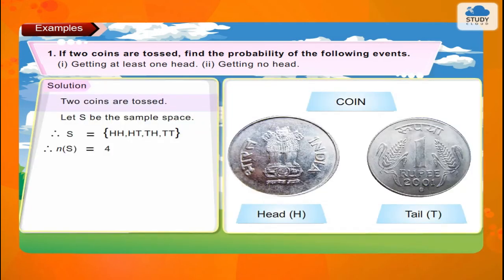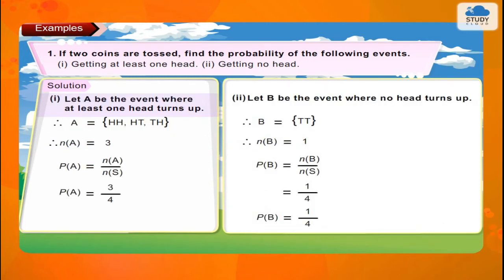Solution. 2 coins are tossed. Let S be the sample space. Therefore, S = {HH, HT, TH, TT}. Therefore, n(S) = 4. 1. Let A be the event where at least one head turns up. Therefore, A = {HH, HT, TH}. Therefore, n(A) = 3. Now, P(A) = n(A) upon n(S) = 3 upon 4.